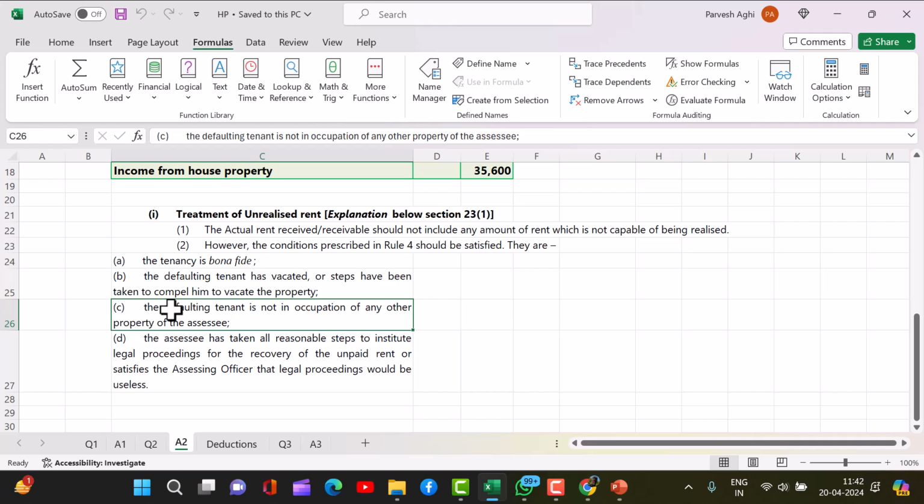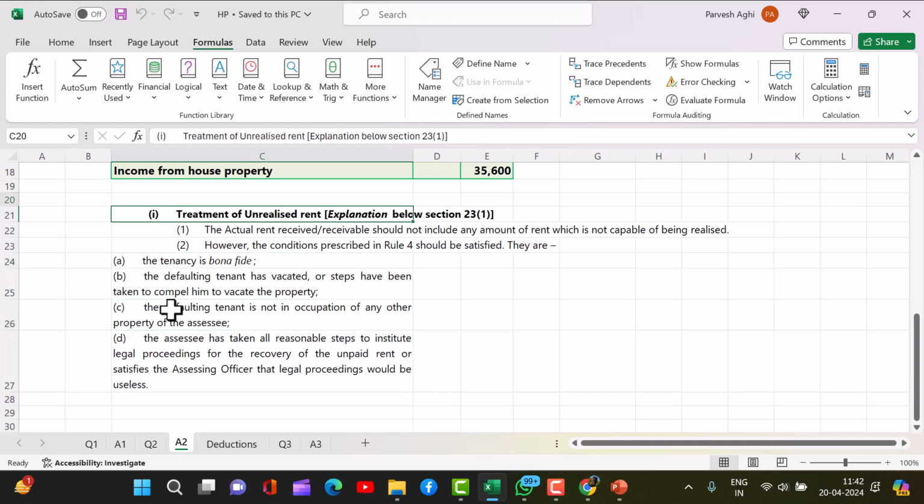If he's living in any other property of the assessee, then he will not be allowed this deduction. The assessee has taken all reasonable steps to institute legal proceedings for recovery of the unpaid rent. Suppose he has not filed a legal case because he thinks it will not bring any results, and he has satisfied the assessing officer, then also he will be entitled to this deduction.